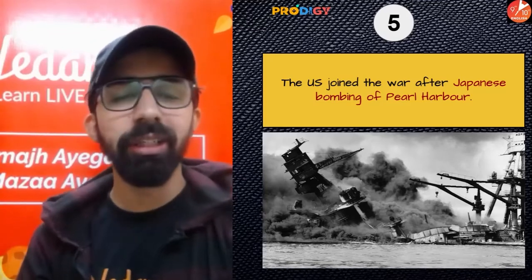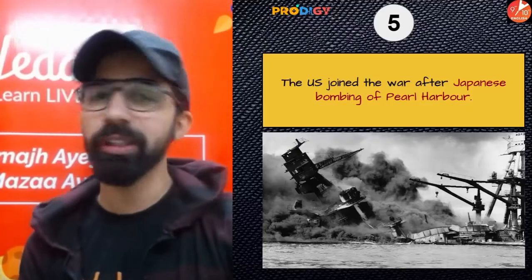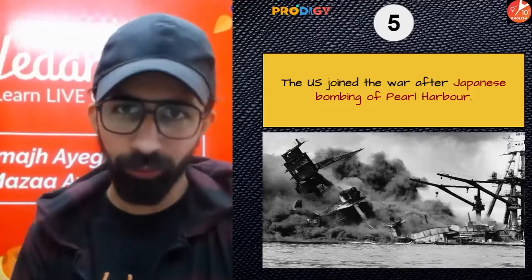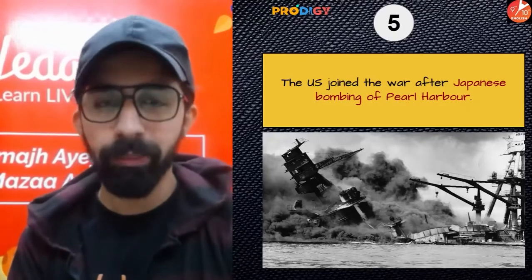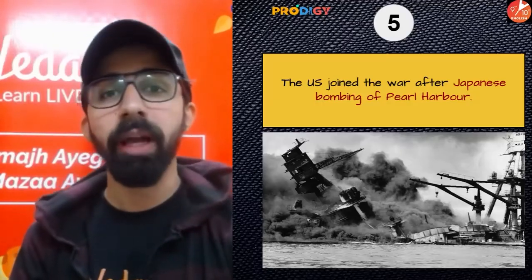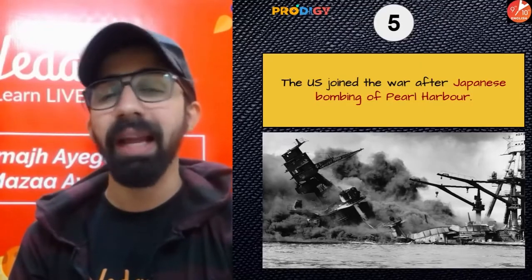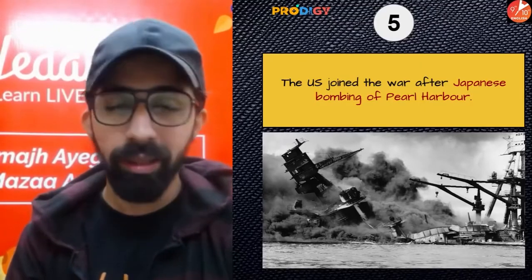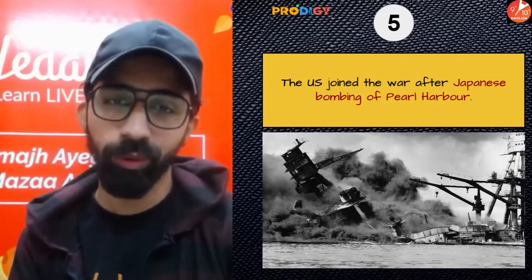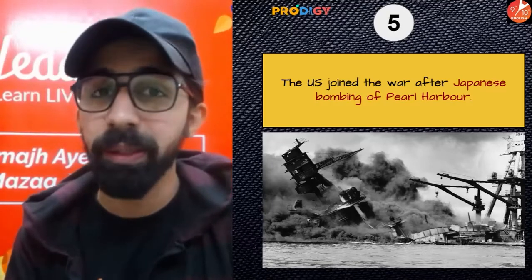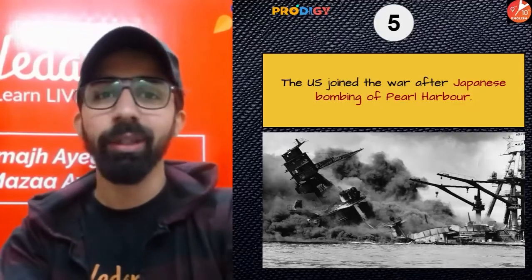And guys, initially America always followed the policy of neutrality. Guys, what is the policy of neutrality? They never wanted to be a part of this war. All right. Now, what happened, guys? Actually, America was helping Britain and China with arms and ammunition. But on 7th of December 1941, Japan planned an aerial bombing attack on Pearl Harbor of USA, and this is how USA was dragged into the Second World War. Nearly 3,700 people were killed in this attack.